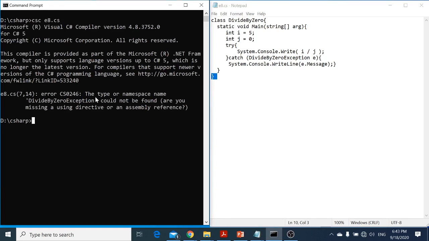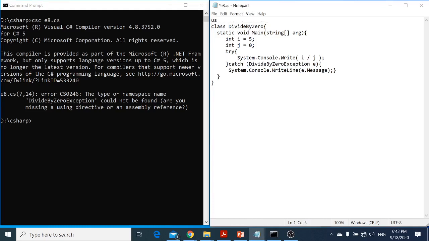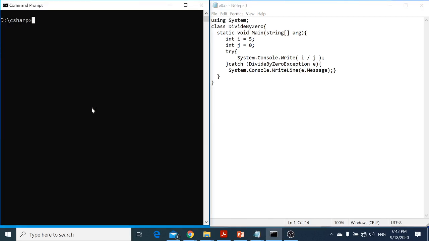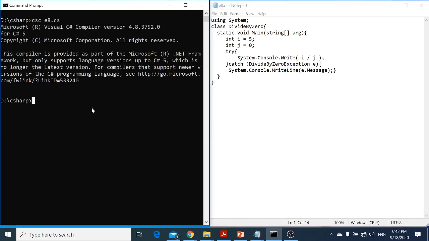Okay, so he says, I don't know what you're talking about with this namespace, because this namespace is available in the System class. So either I can write System here, or I can say using here and then System. So it will automatically look into this library and find this one. Let me clear the screen and compile the program.